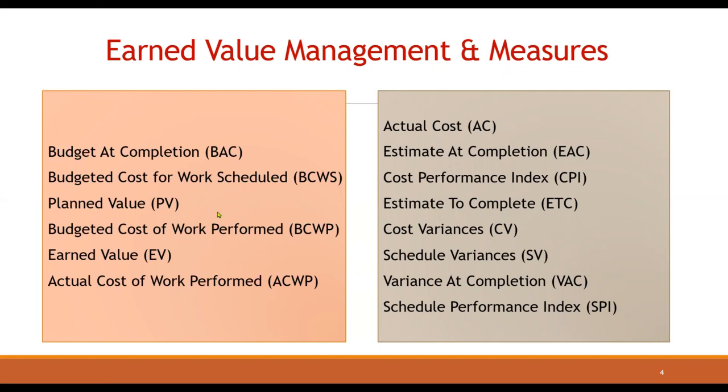For calculating the work scheduled and work completed, mainly we need to know the planned value, the earned value, the actual cost, the cost performance index, the cost variance, the schedule variance, and the schedule performance index. Once we know these terms, we can easily find the work performed, that is expected and actual.